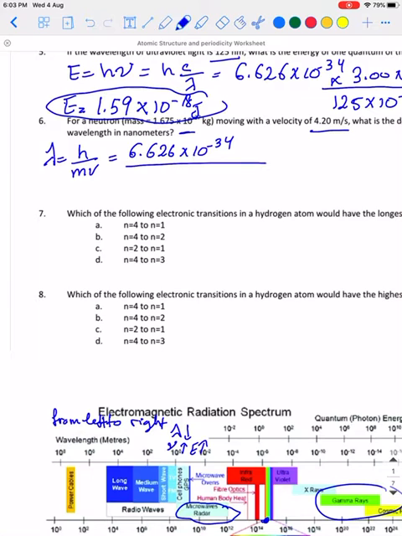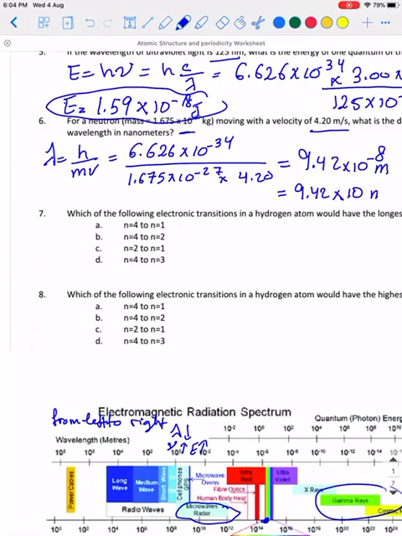So Planck's constant, and the mass in kilogram is 1.675 times 10 to the negative 27 multiplied by the velocity 4.20. So mass here should be in kilogram. So the final answer up to 3 significant figures, 9.42 times 10 to the negative 8 meter. That corresponds to 9.42 times 10 to the power of 1, you multiply by 10 to the power of 9, nanometer.